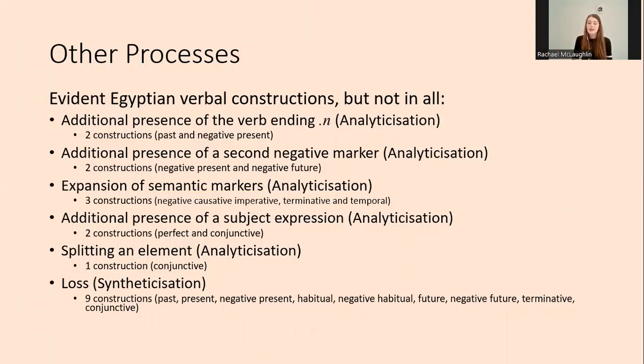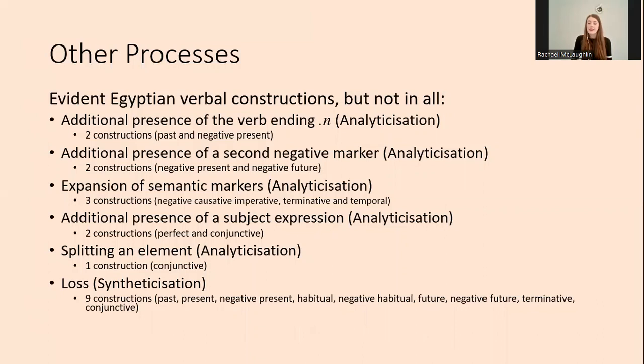The only process involved in analyticization which didn't involve the addition of a new element was the reanalysis of one element as two. Each of these processes occurred in between 1 and 3 constructions. For syntheticization, the other process involved was loss, which involved the elimination of an element of the construction, eventually resulting in its being permanently absent from the construction.